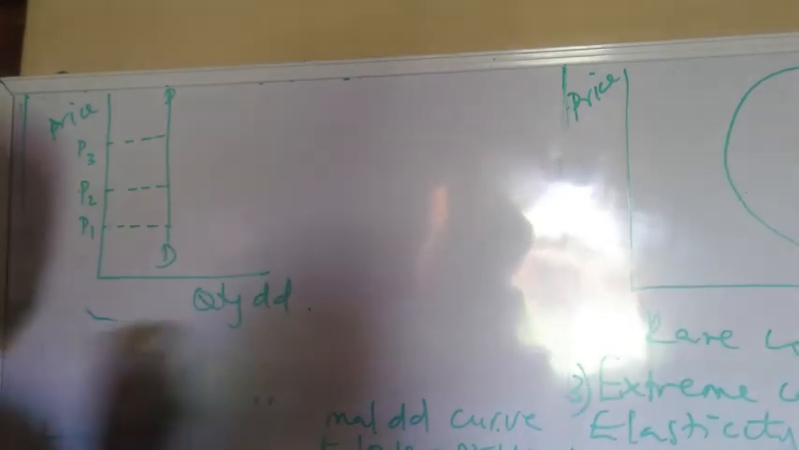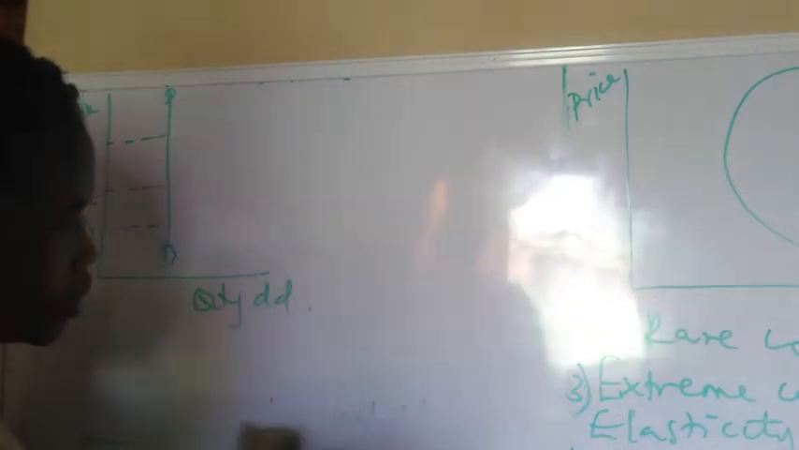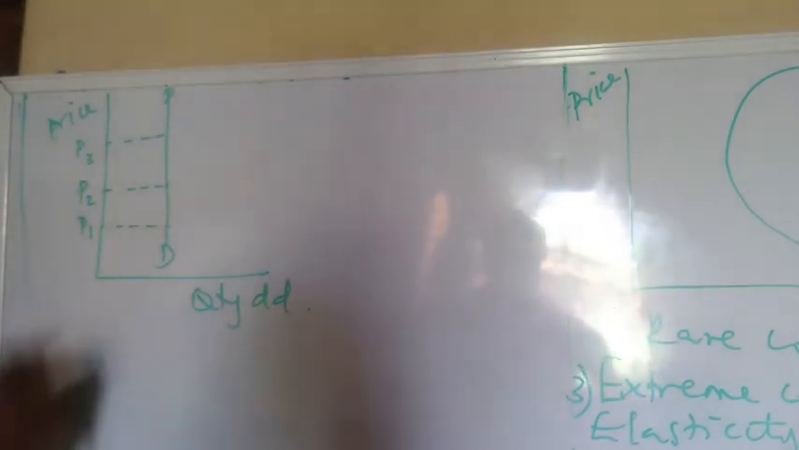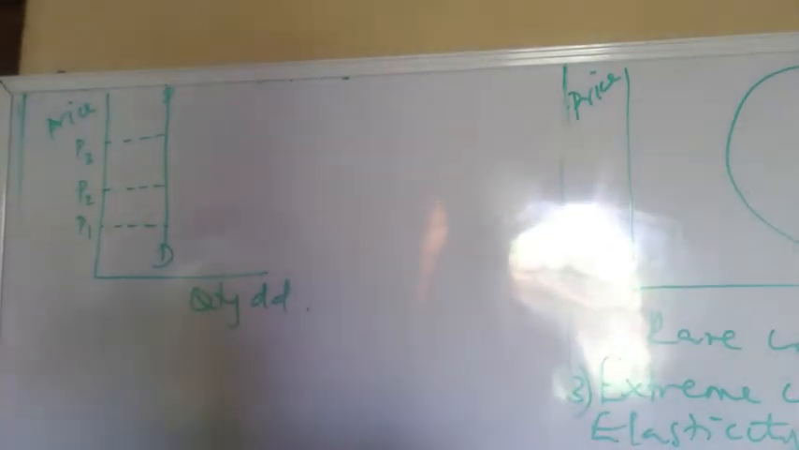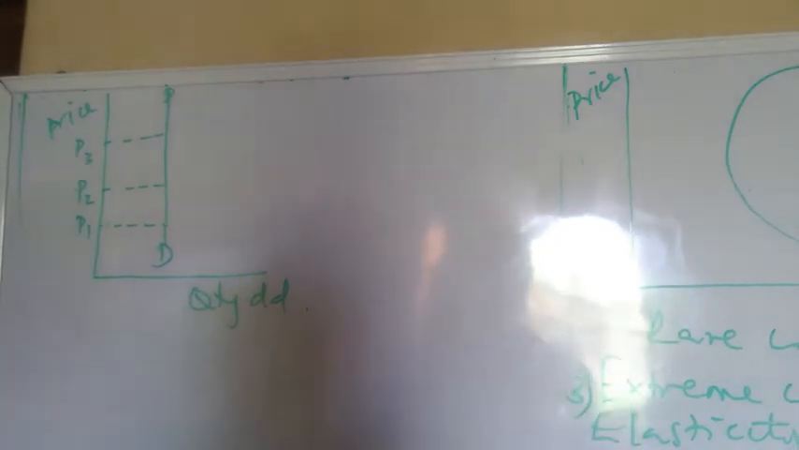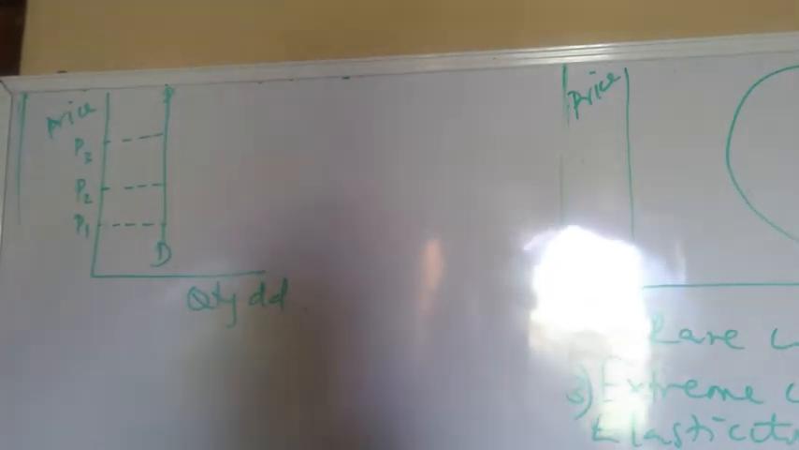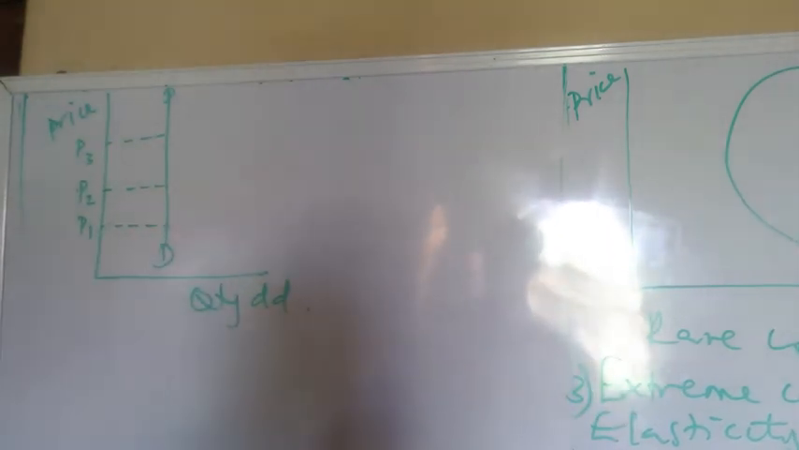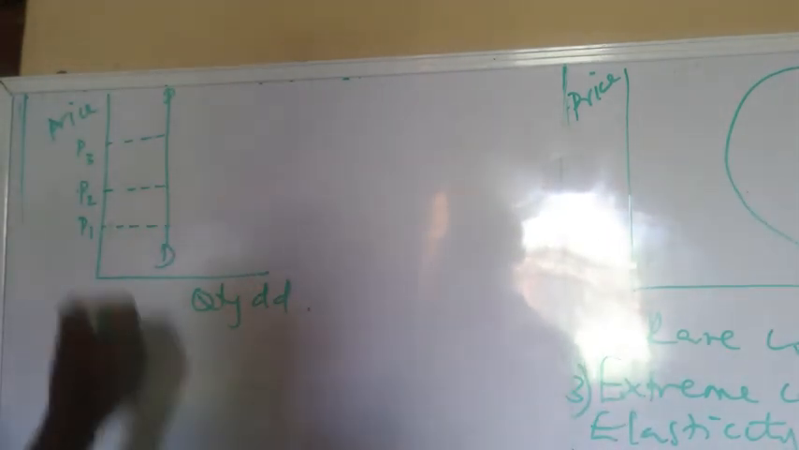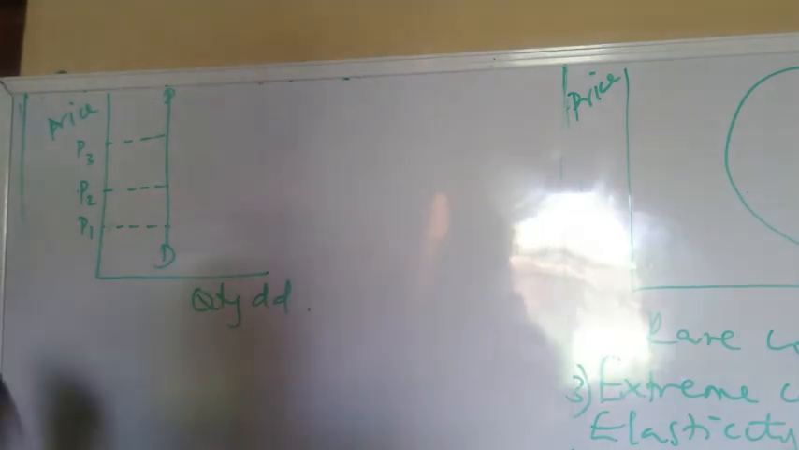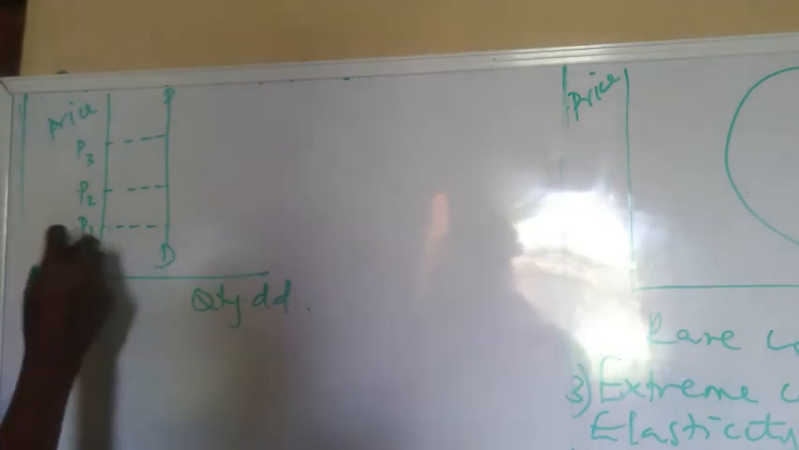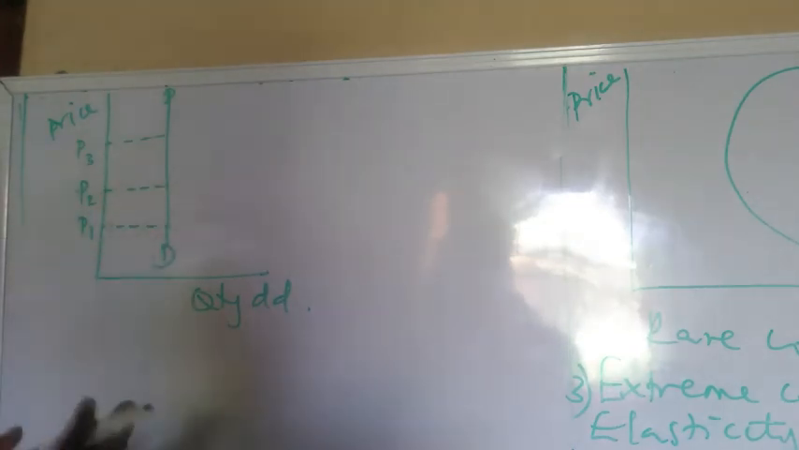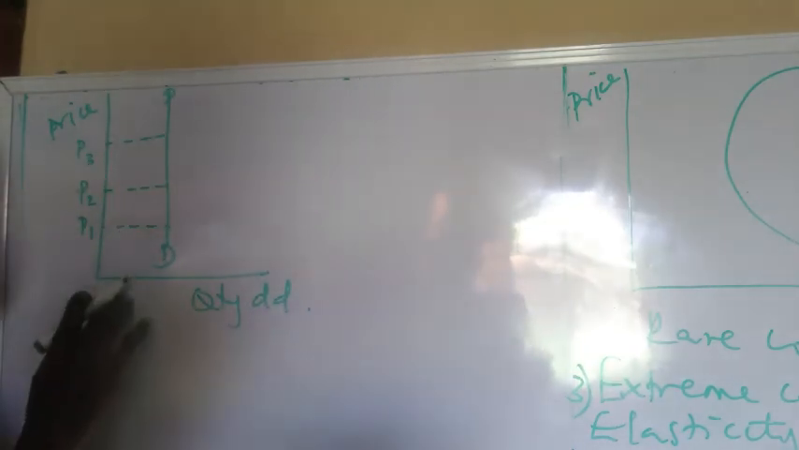Goods that fall under this category are goods that you cannot do without. For example, water. The price of bottled, purified water has gone up, and even with the increase, the demand is still the same, because you can't do without it. You must take it. So at various prices, the quantity demanded is still the same.